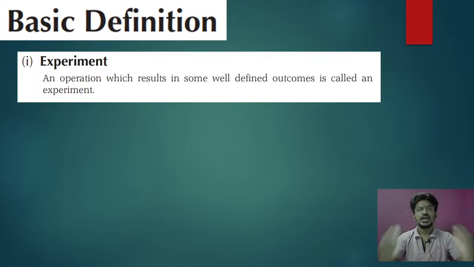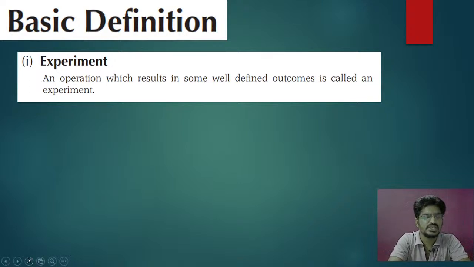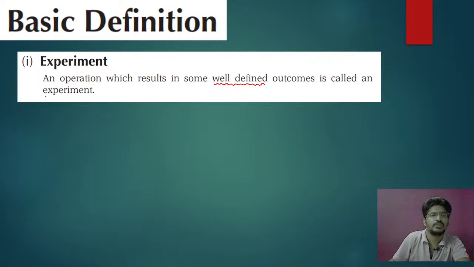That means an operation which results in some well-defined outcomes is called an experiment.